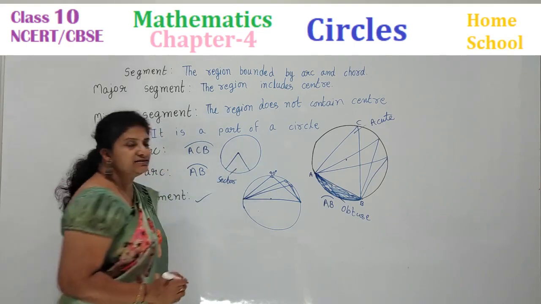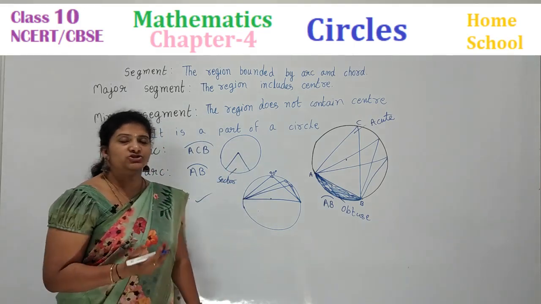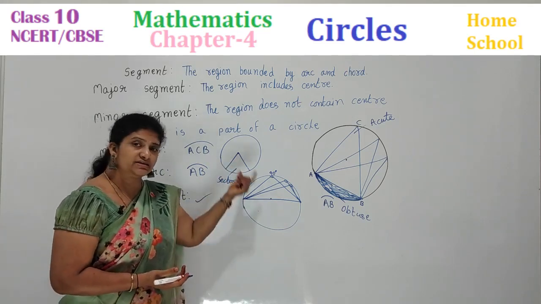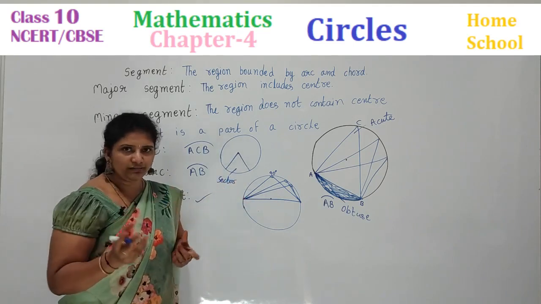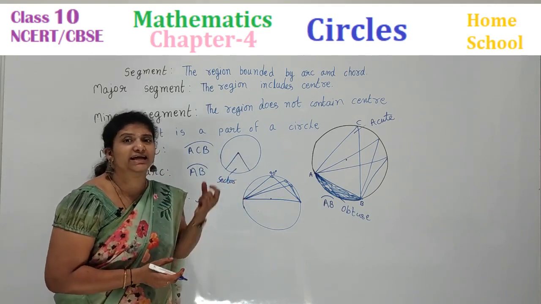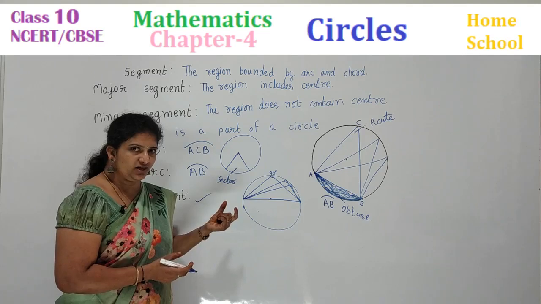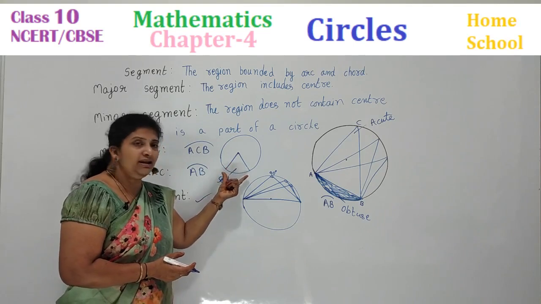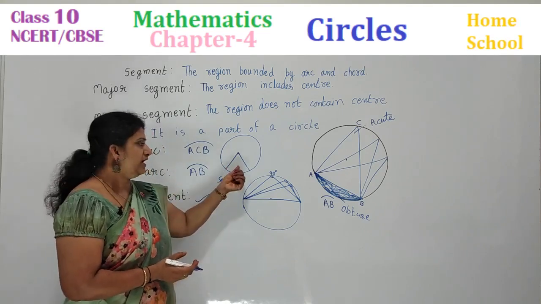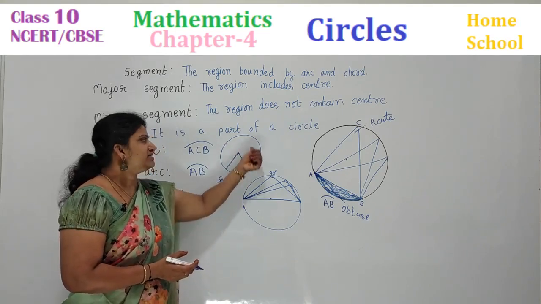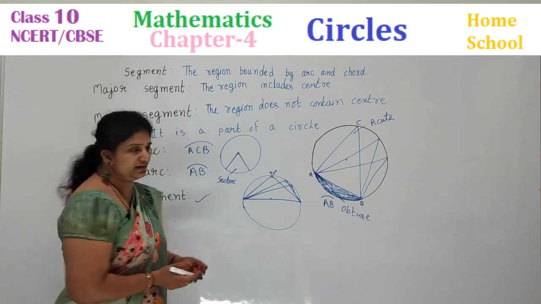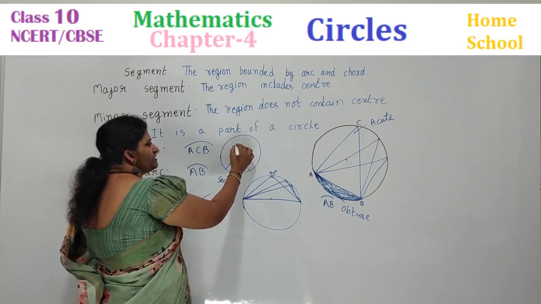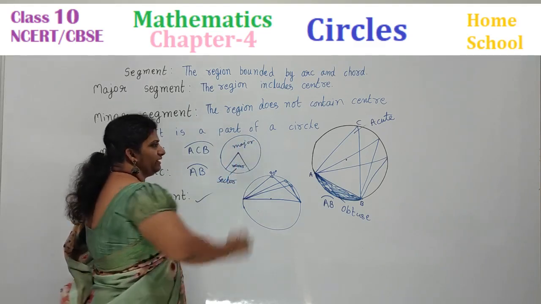Suppose you can imagine a cake with one piece cut out, or a pizza, how many pieces you can cut out? Those are nothing but the sectors. What is a sector, children? It is a region bounded between the two radii and an arc. This is a minor sector and this is a major sector.